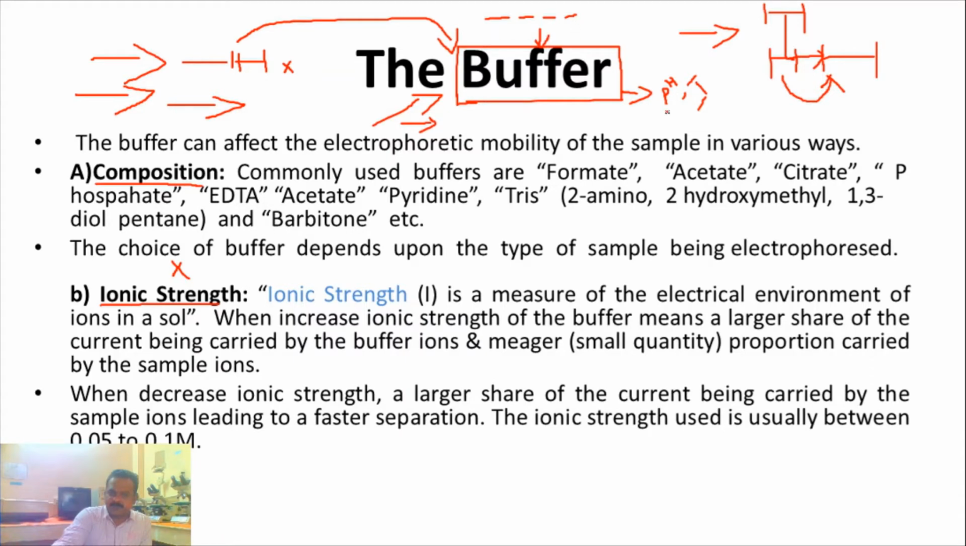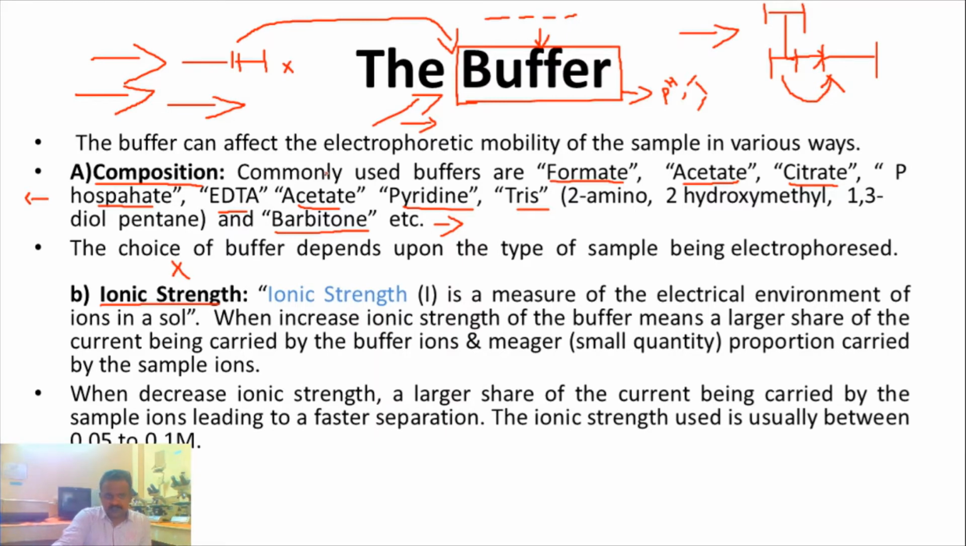So what is the difference? If you are choosing formic acid, or acetic acid, citric acid, phosphoric acid, or EDTA, acetate, pyridine, Tris. These are the common components used for making the buffer. You know very well: acetate buffer, phosphate buffer, Tris-EDTA buffer, formate buffer, citrate buffer. These are the main buffers we generally employ in all kinds of experiments.